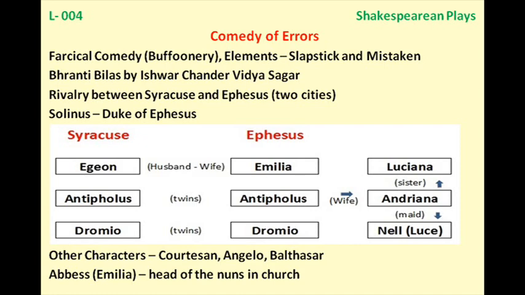So some sort of harsh words are exchanged between them. Then when these ladies, Andriana, Luciana and the courtesan, arrive on the stage, AS and DS both flee. They just run away from the situation, because they do not want to go to the same house again.